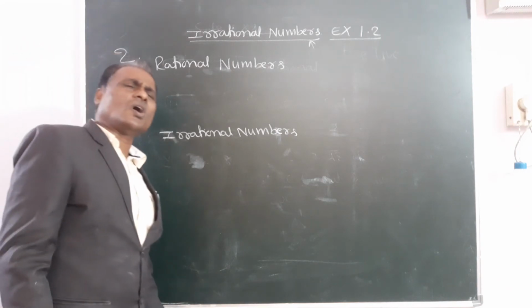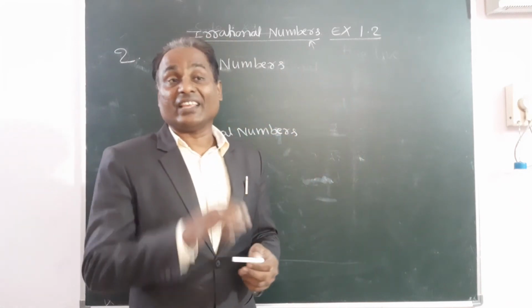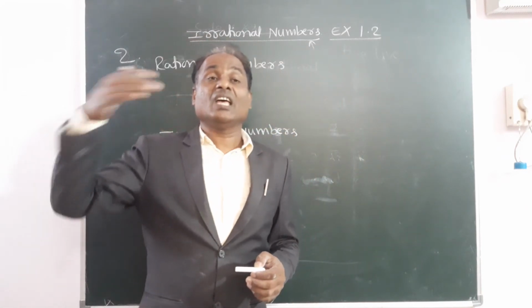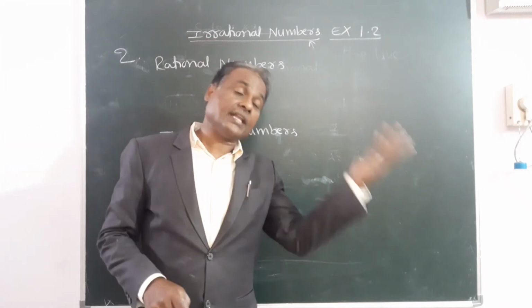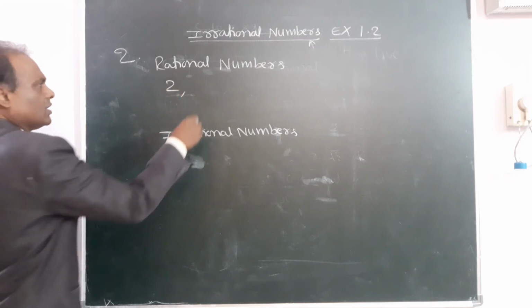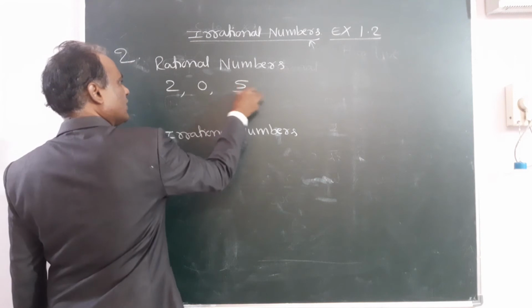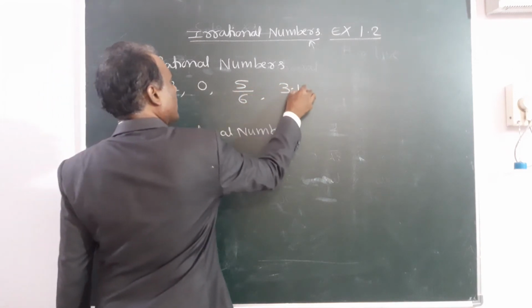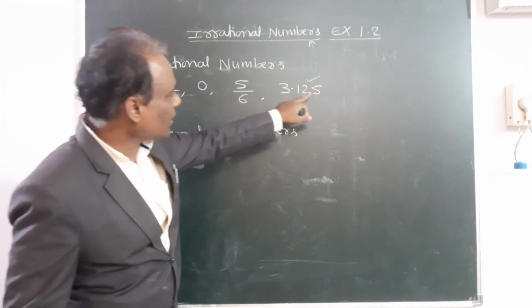Rational numbers, you know, are all numbers without roots, and without decimal numbers that are non-repeating and non-terminating. Except that and pi, all the remaining are rational numbers. Suppose 2 is a rational number, 0 is a rational number. Any doubt in this? 5 by 6 is a rational number. Suppose 3.125 is a rational number. Is there any confusion in this? Because it is stopped here.